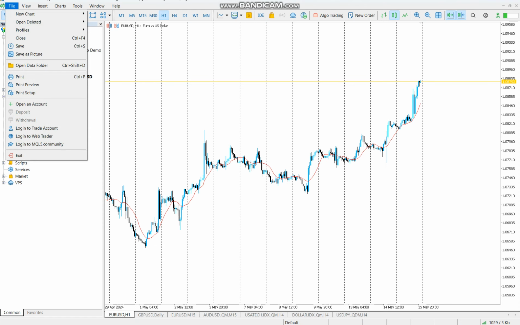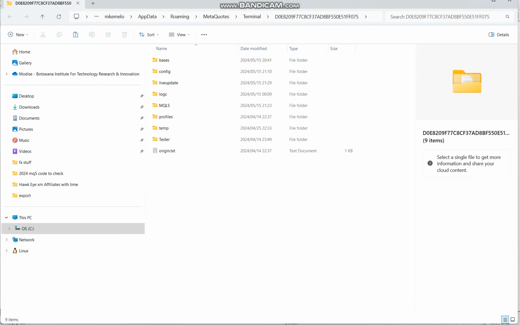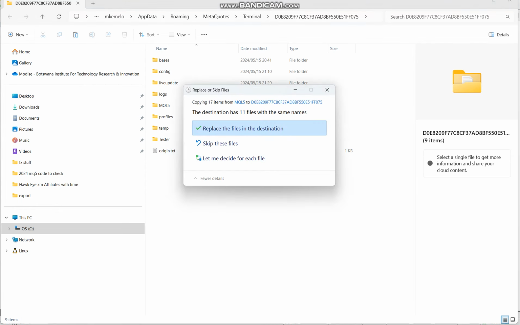Go to File. Open Data Folder. Click on the white space, then paste. At this point, if you already had this before, you can just replace the files. Okay,